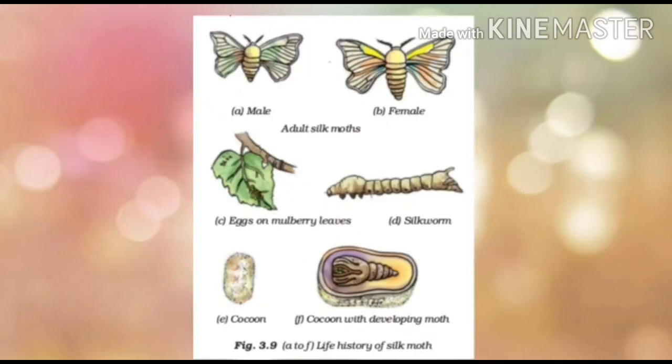So, students, today we are going to know the life history of the silk moth. Can you see the picture of the silk moth? Students, as you know, silk fibers are also animal fibers, and silkworms spin the silk fibers. The rearing of silkworms for obtaining silk is called sericulture. So what is it called? It is called sericulture.